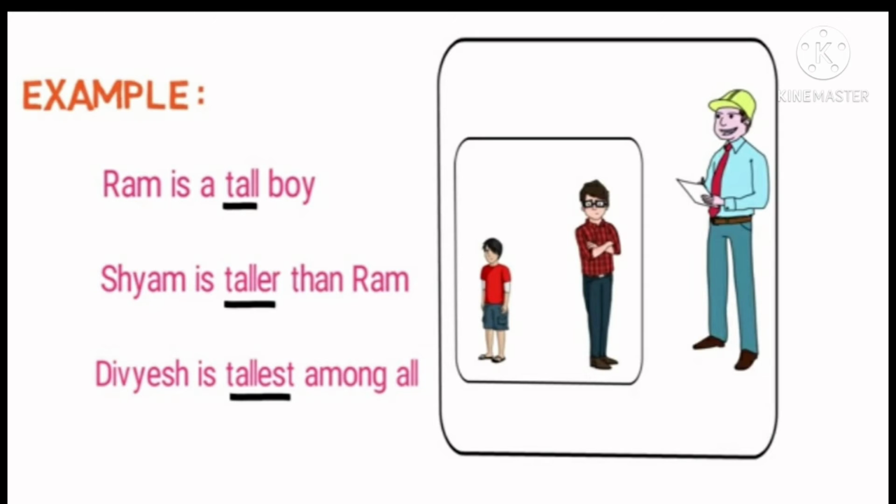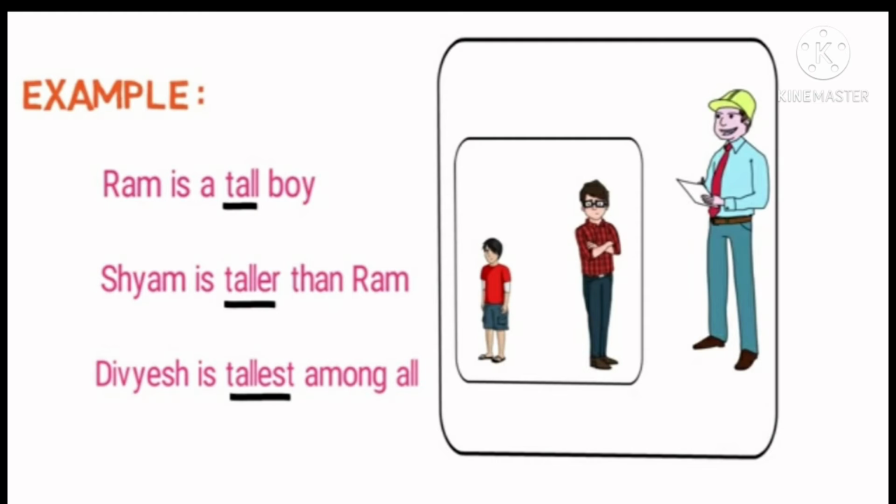So Sham is taller than Ram. Here we use the adjective taller. And when we compare more than two, means when we compare Divyesh with Ram and Sham, that time we use superlative degree. That is, Divyesh is tallest among all. So here tallest is the superlative degree.